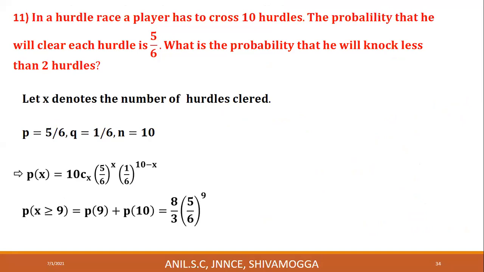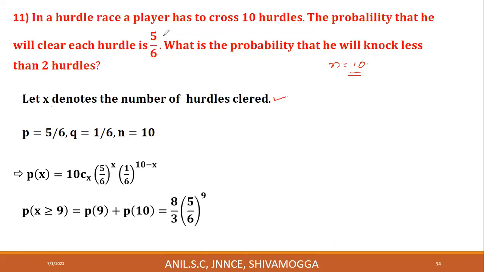First, let's define X connected with this problem. In a hurdle race, a player has to cross 10 hurdles. There are 10 hurdles, therefore we take n is equal to 10. Each hurdle is a trial, 10 trials. The probability that he will clear each hurdle is 5 by 6. Let X denote the number of hurdles he cleared.